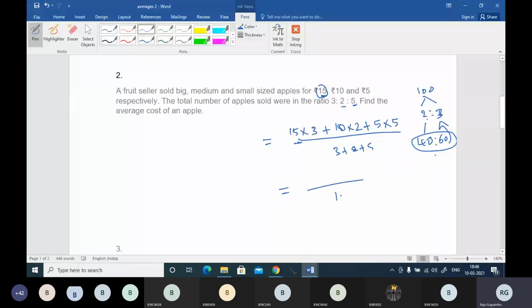So in the denominator it is 10, and in the numerator you have 45 plus 20 plus 25, and you will have 9 as the average. So understand the basic concept, 45 plus 20 plus 25, right?